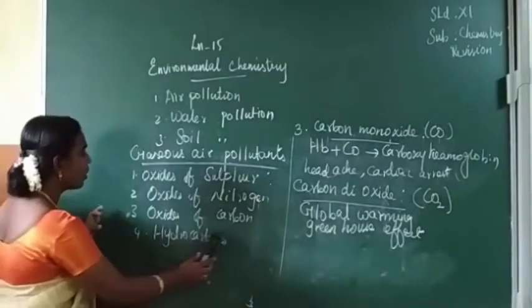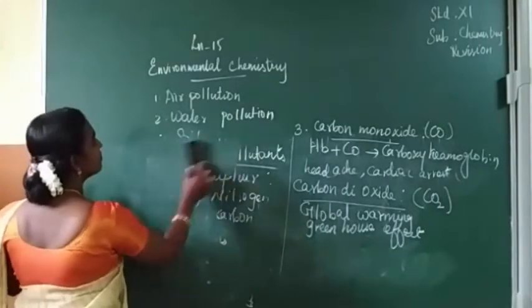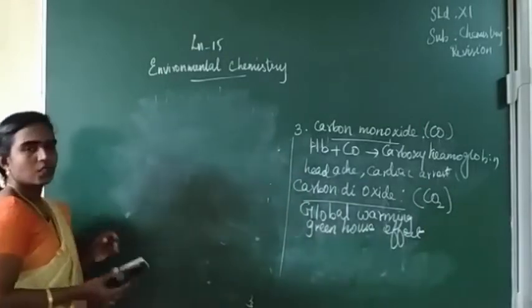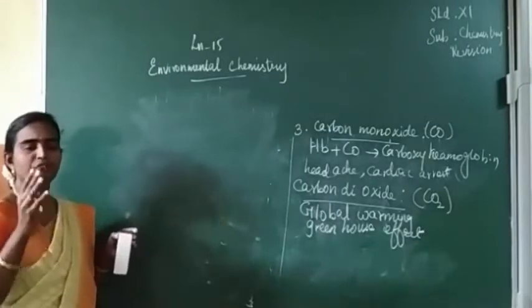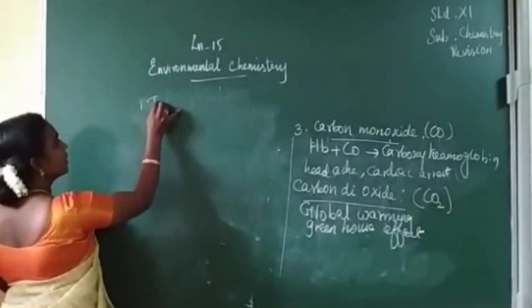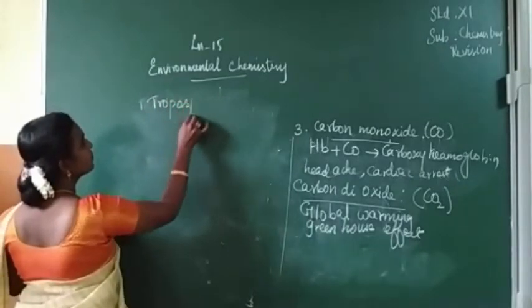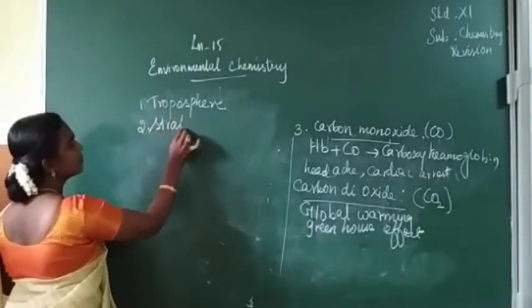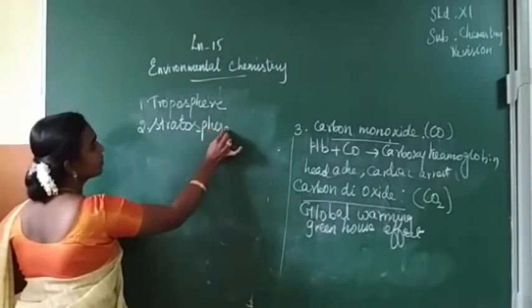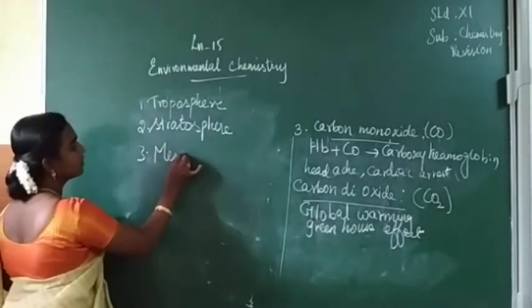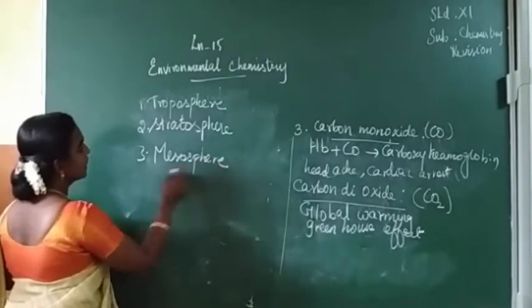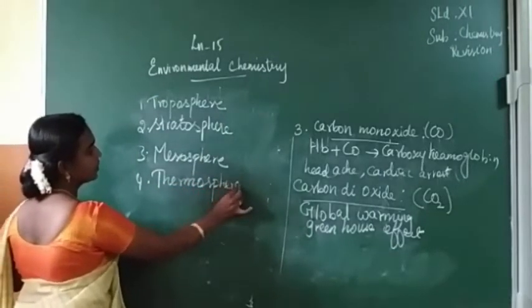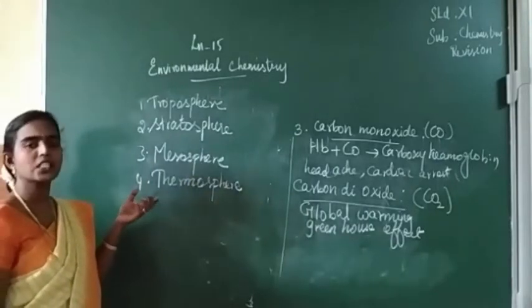The atmosphere has four layers: troposphere, stratosphere, mesosphere, and thermosphere. So these are the four layers of the atmosphere.